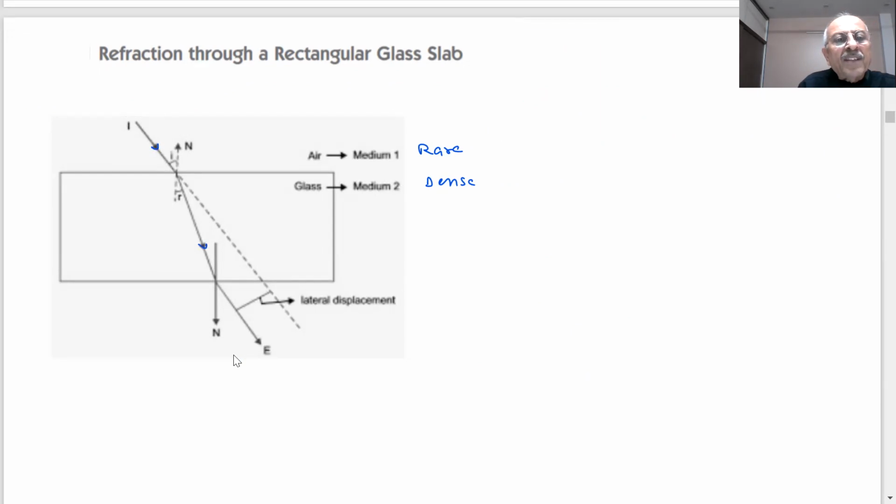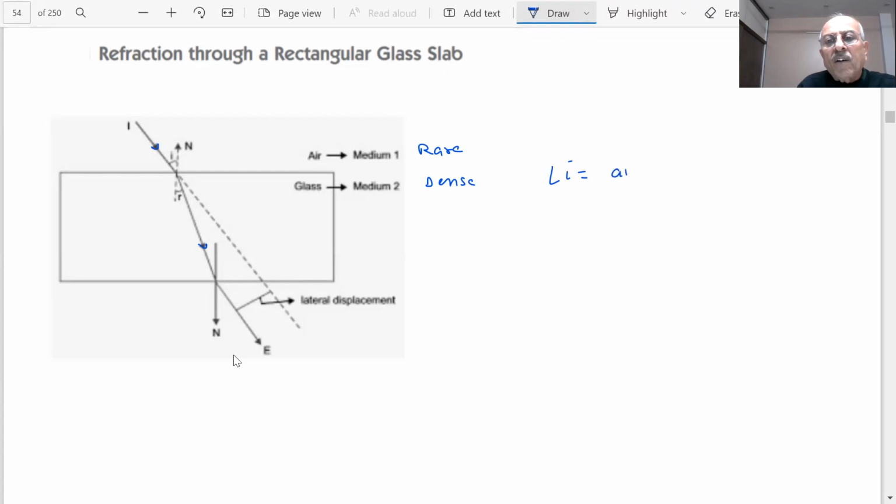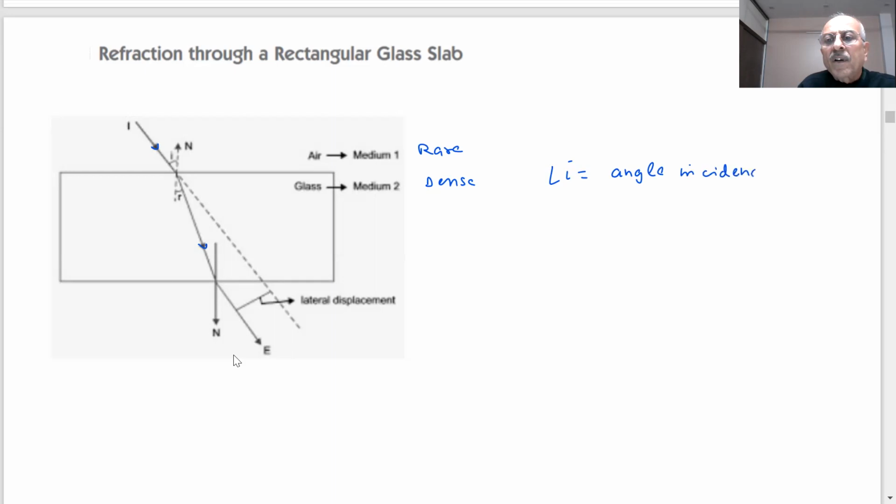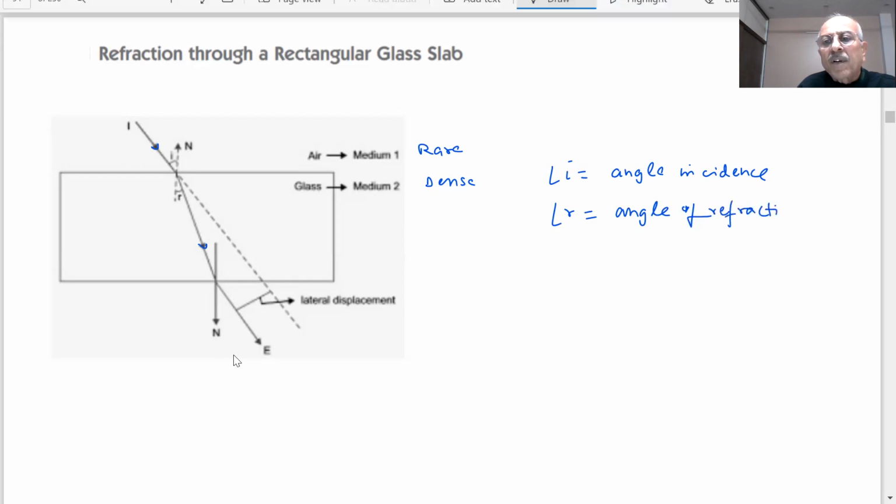This is the angle of incidence and this is the angle of refraction. Angle i is the angle of incidence, students, and angle r is the angle of refraction. So the light is bent, and there is a lateral displacement.